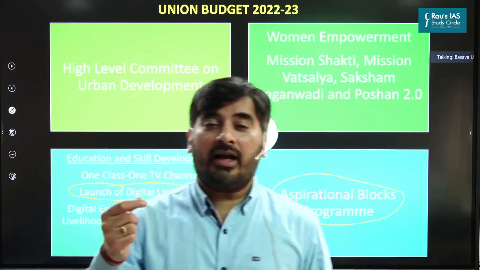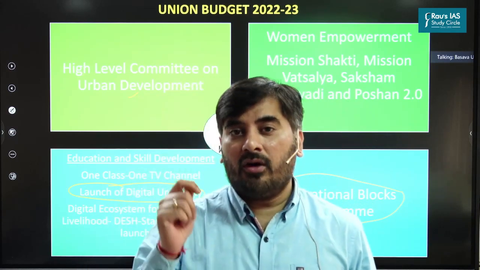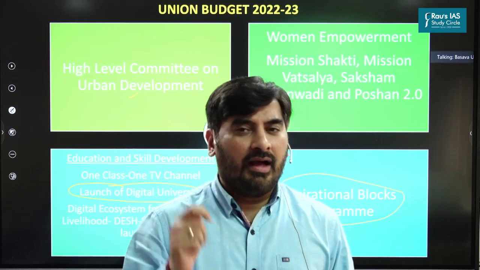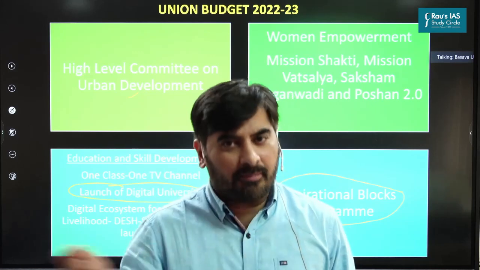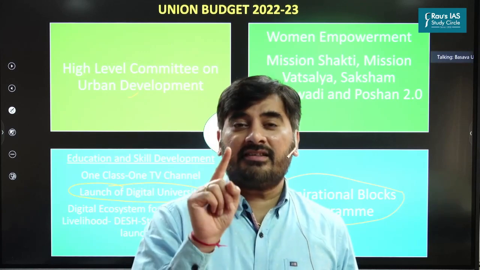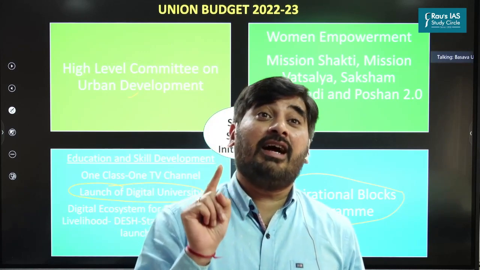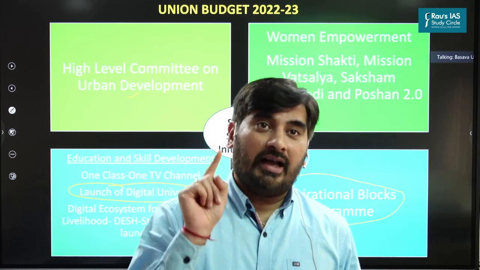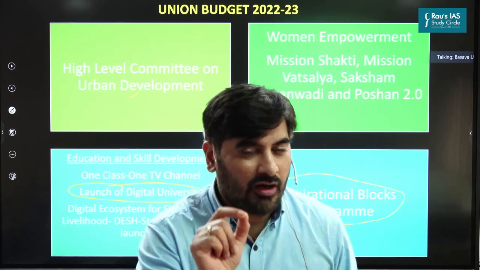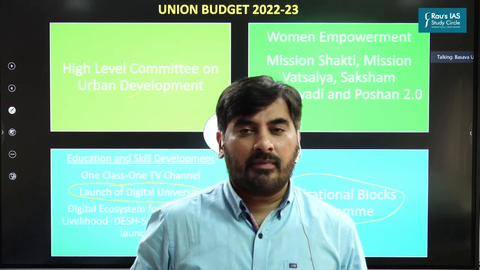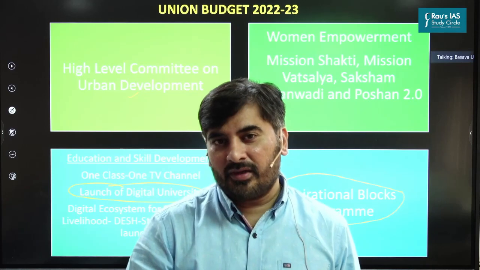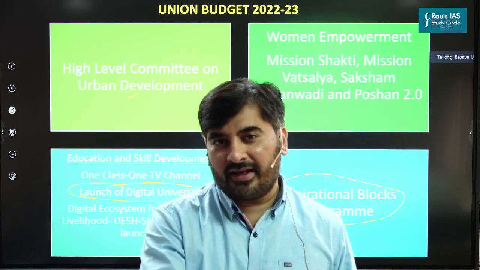The Aspirational District Program seeks to bring about holistic and comprehensive development of almost 112 most backward districts in India. And please remember, the Aspirational District Program is implemented by Niti Aayog. Very important. Because of the Aspirational District Program, we have been able to improve the socio-economic indicators in the most backward districts of India.